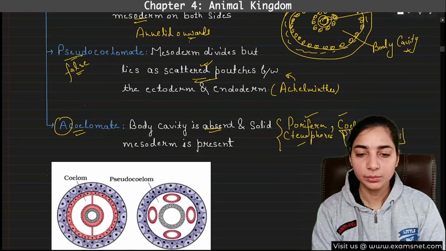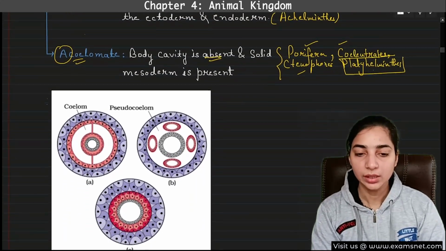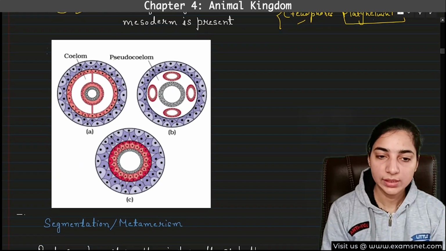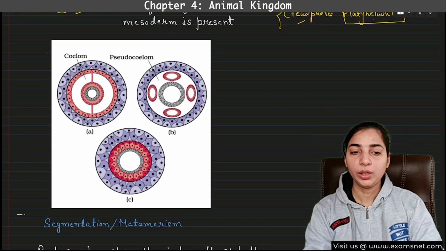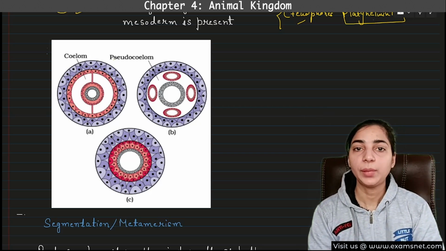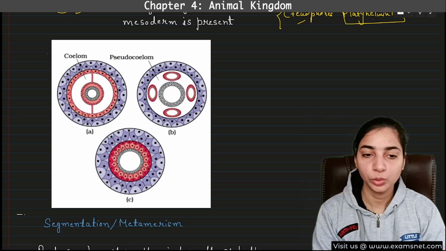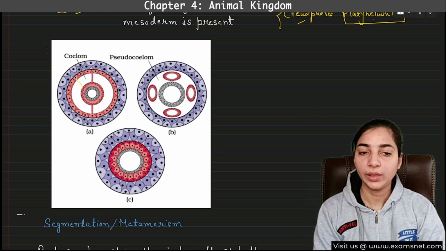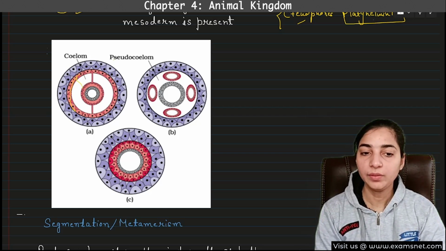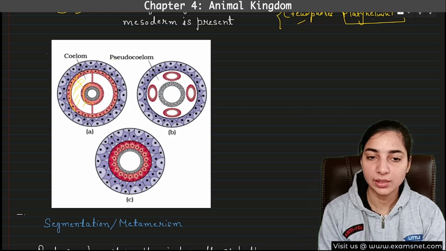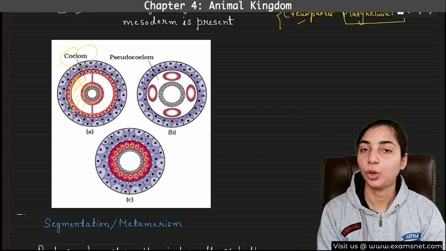Now let's see the diagram that is mentioned in the NCERT. So this is the NCERT diagram. In the first one, we will not discuss the ectoderm and endoderm because that is clear. Here, the coelom is formed by the mesoderm, so we will focus on the mesoderm only. You can see that mesoderm has split into two parts. One layer of mesoderm is present above and another layer is present below. In between this, there is empty space that is known as the coelom, or the body cavity.